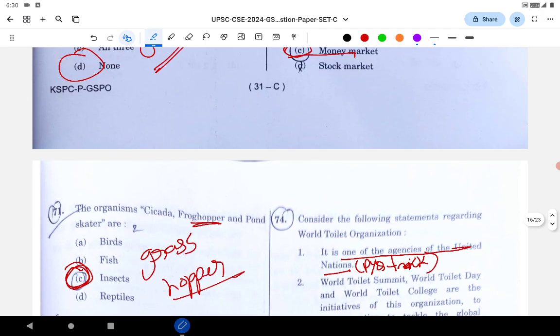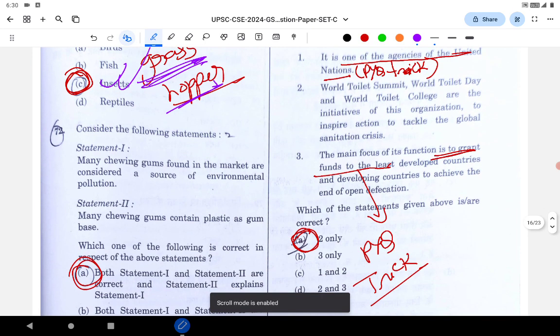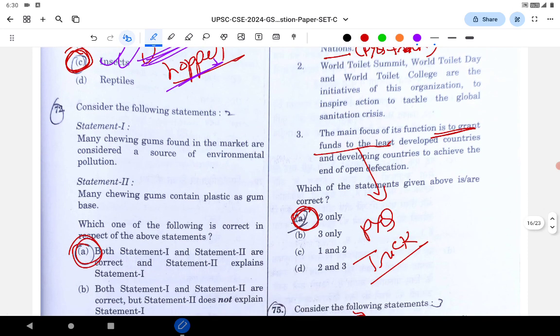Next, see, another is a trick. The organisms cicada, frog hopper and the pond skater. See, you know the grasshopper. Grasshopper you have heard, it's an insect. So there will be many such insects which will be named in a similar way. So frog hopper, grasshopper. By going through this option, you can mark it as an insect. Very easy. Again, you have to do PYQs to get to know such tricks.